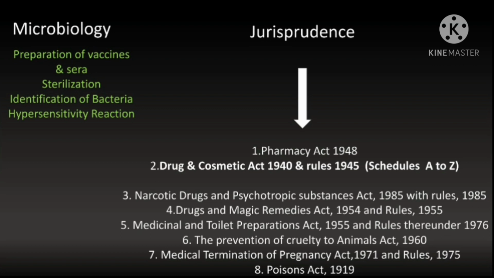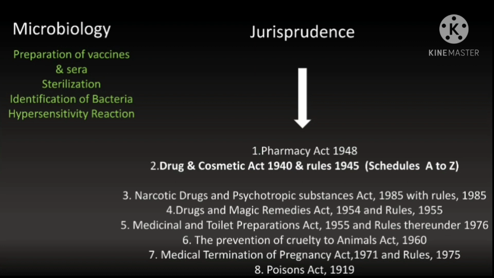Under jurisprudence, the acts and rules are very important, the names and the dates when the acts were established. Maybe it's the Pharmacy Act 1948, the Drug and Cosmetic Act 1940 and the Rules 1945. You have to do all the schedules thoroughly, from Schedule A to Z, which are given in the Drug and Cosmetic Act, because even one question in an exam will carry 4 marks and you can gain those 4 marks just by solving one question.